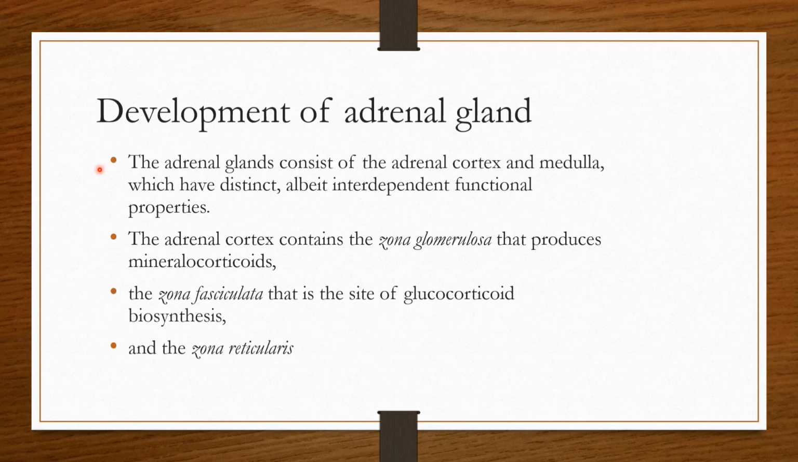What about the development of the adrenal gland? The adrenal gland consists of the adrenal cortex and medulla, as you all know, and they have distinct albeit interdependent functional properties. The adrenal cortex contains the zona glomerulosa secreting mineralocorticoids, the zona fasciculata secreting glucocorticoids, and the zona reticularis secreting the androgenic hormones.